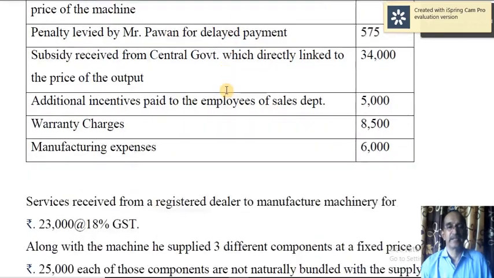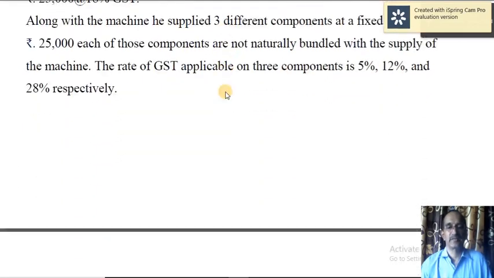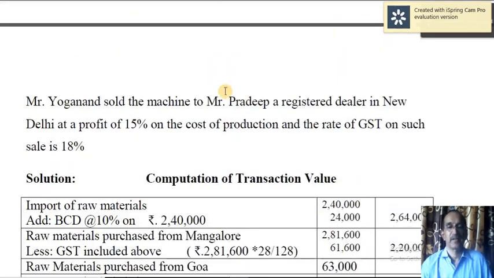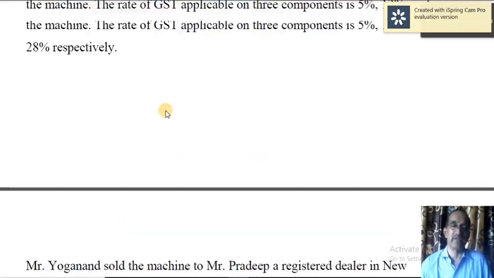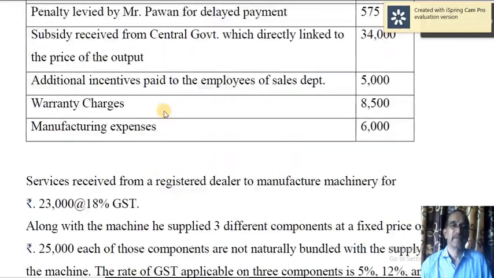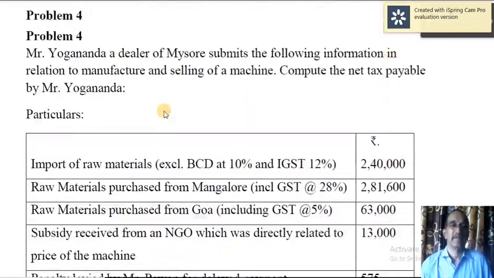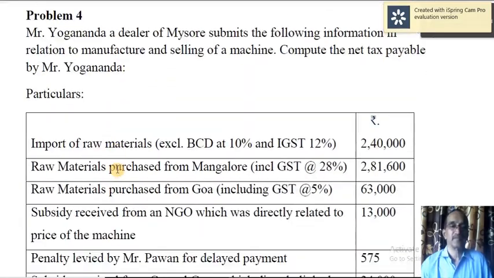Here in this case, you have to first calculate transaction value. For that, import of raw materials. So here it is excluding BCD at 10% and IGST of 12%.